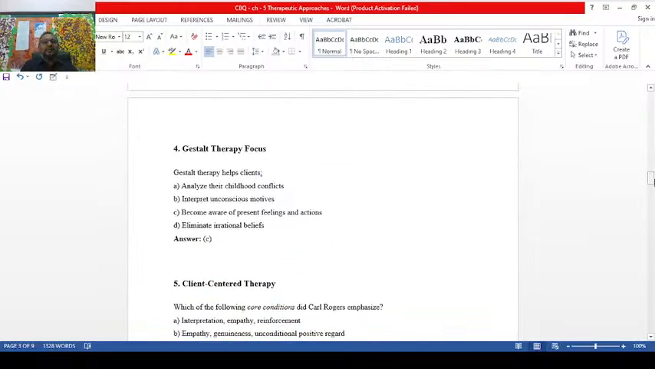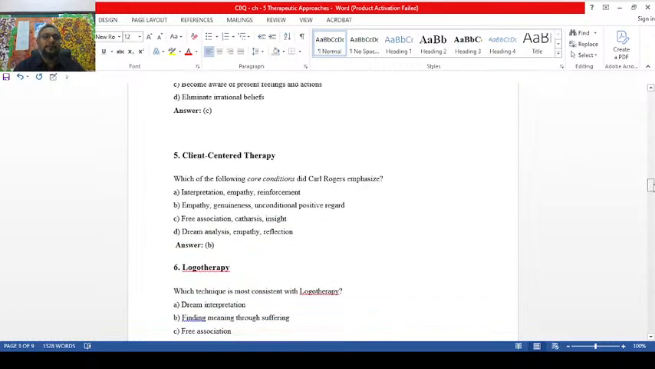Gestalt therapy helps the client, you see here, be aware of your present feelings and actions. What exactly does Gestalt therapy aim at? Increasing an individual's self-awareness and self-acceptance. So you are going to be aware of your feelings here. Given the option, you see, the options are not always like the textbook. Textbook says increasing an individual's self-awareness and self-acceptance. Now here the concept is totally different: be aware of your present feelings and actions. That is the focus of Gestalt therapy.